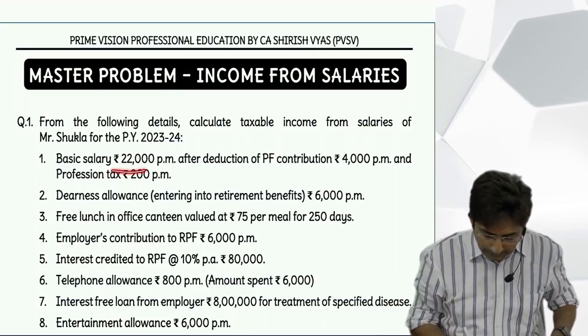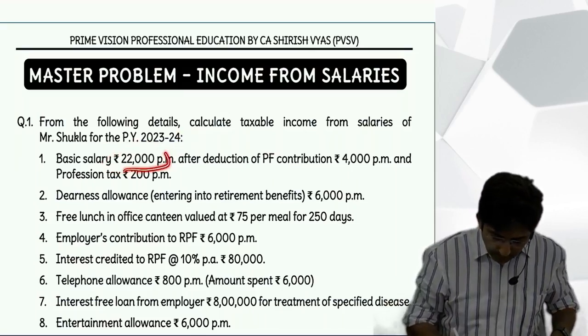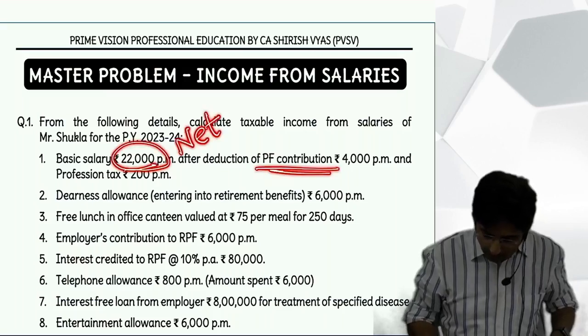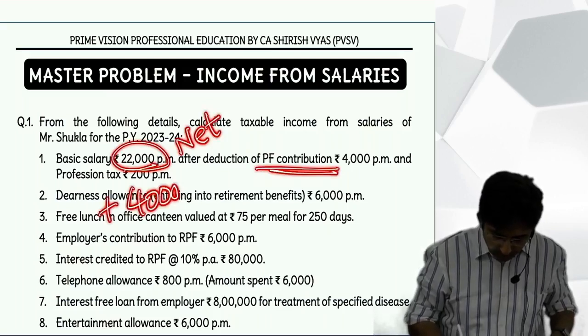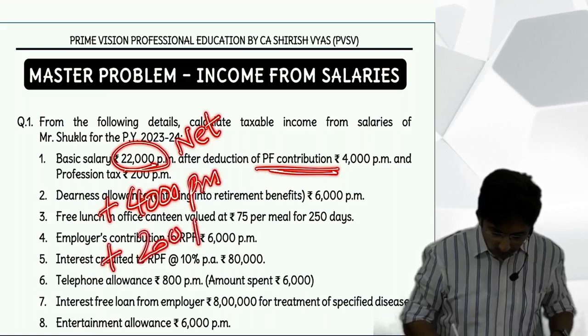So this is the net amount. In this I will add back Provident Fund contribution of 4,000. Then profession tax of 200 per month.